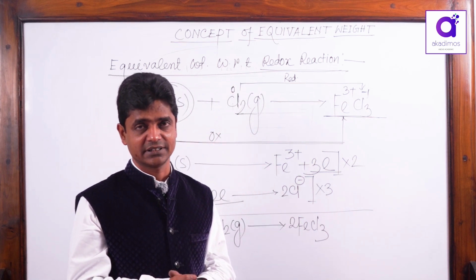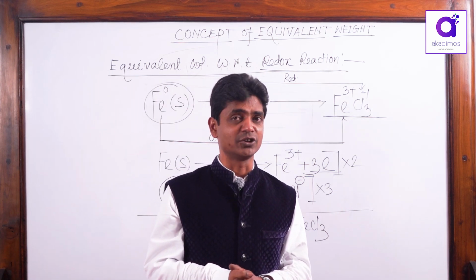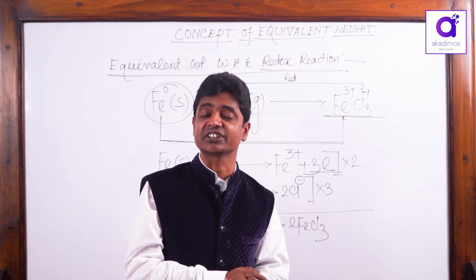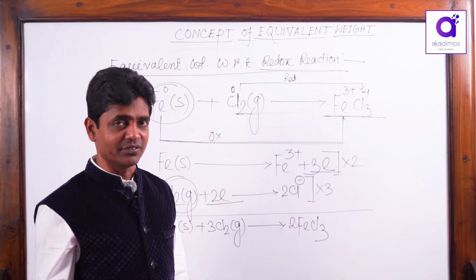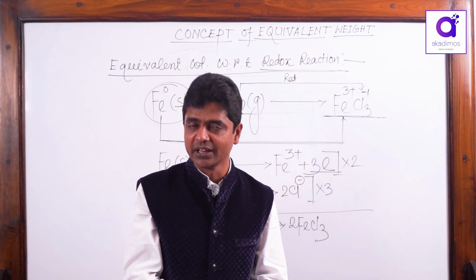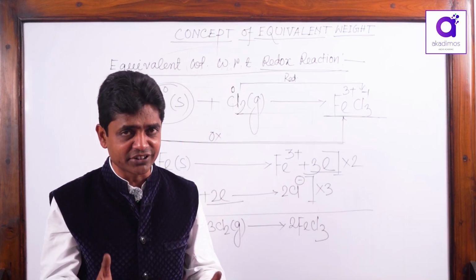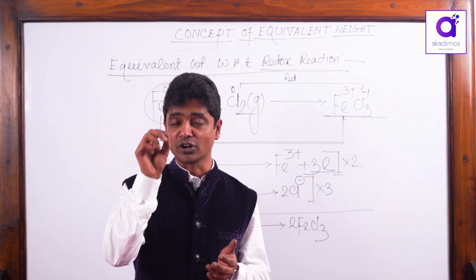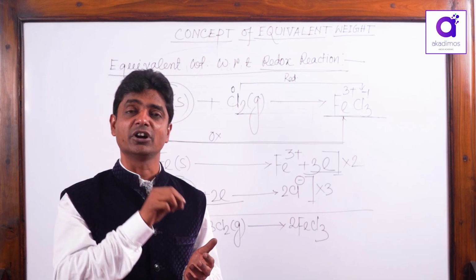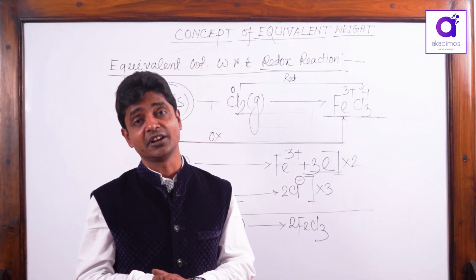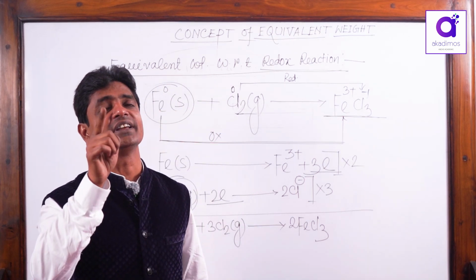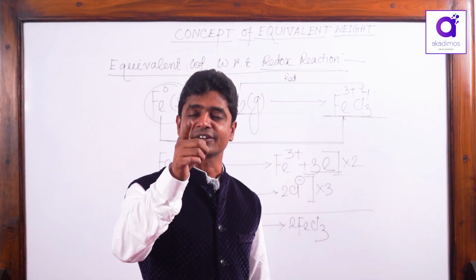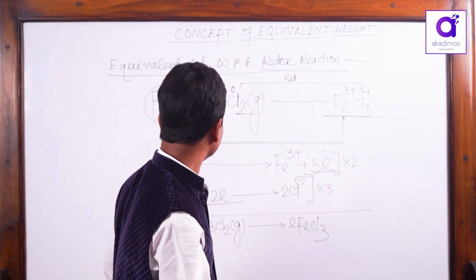But equivalent weight with respect to a redox reaction is the weight of the element or compound, the weight of oxidant or reductant. Remember, the weight of element or compound, that element or compound may be oxidant or reductant, per 1 mole electron transfer. Per 1 mole electron transfer. Remember this.